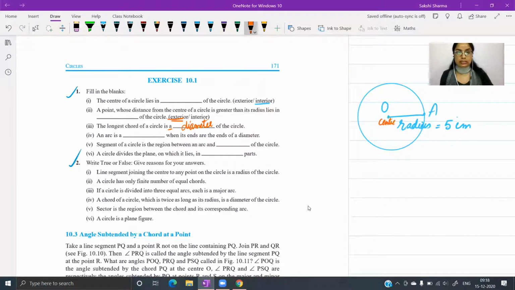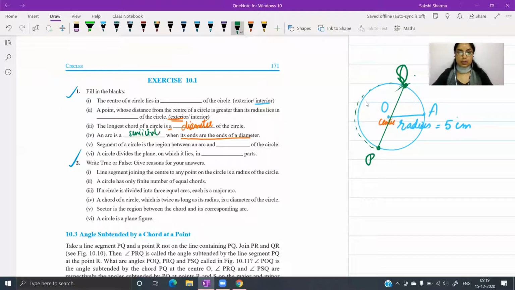Fourth one, an arc is a dash when its ends are the ends of a diameter. Semicircle. This is the condition that we are applying कि arc बनती है अगर हम boundary पे 2 points mark करते हैं, और अगर वो points हम diameters के ends consider करें, like right here in this circle, अगर मैं diameter draw कर देती हूँ, let us say I draw the diameter. Now I want to take the points on the boundary, these two. So if I'm moving on the boundary, the distance from point P to point Q, what will it be? This arc now becomes a semicircle.